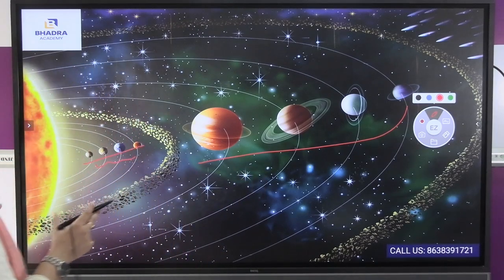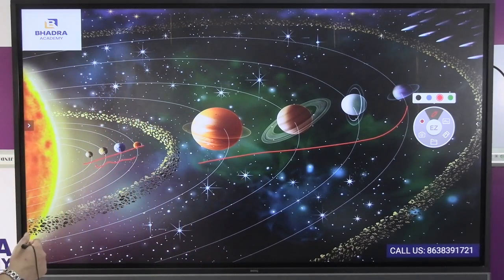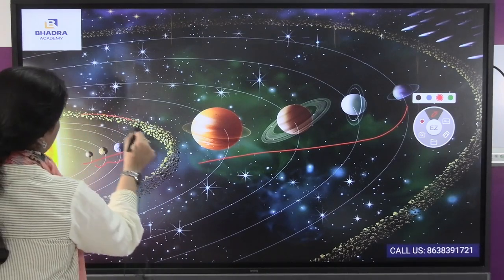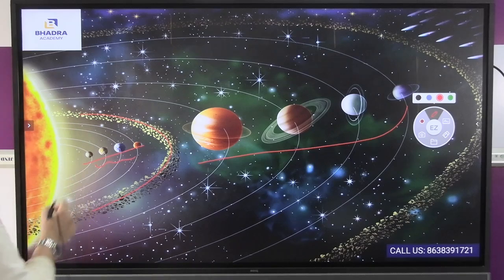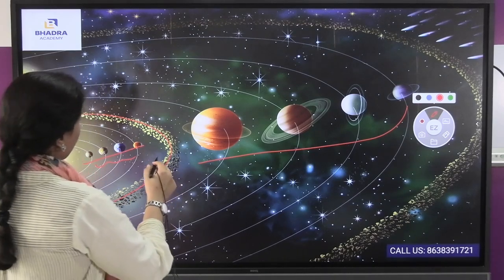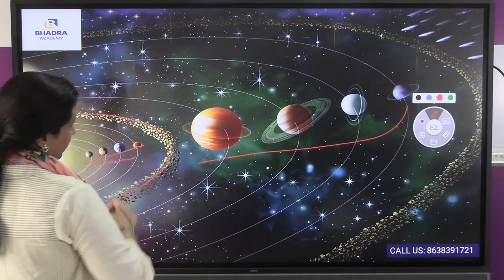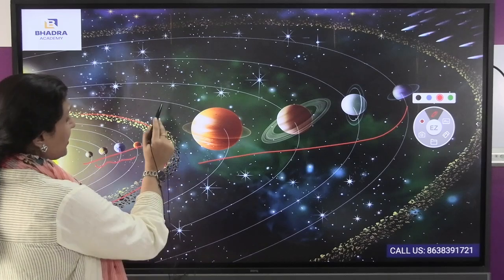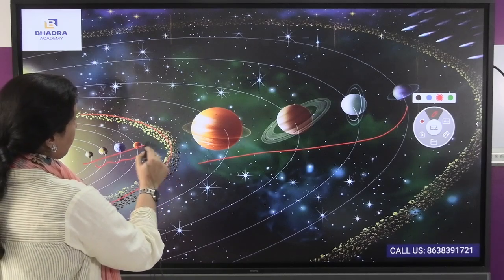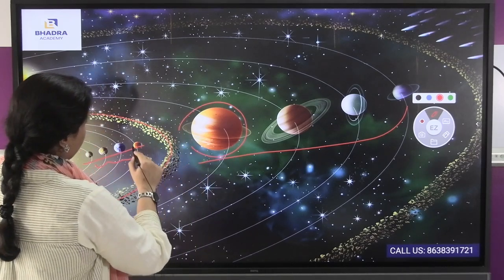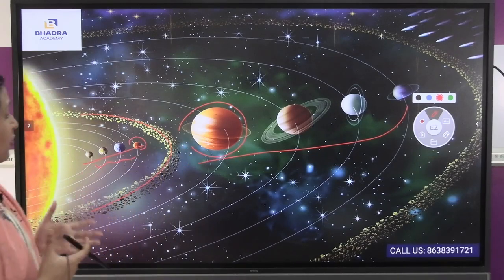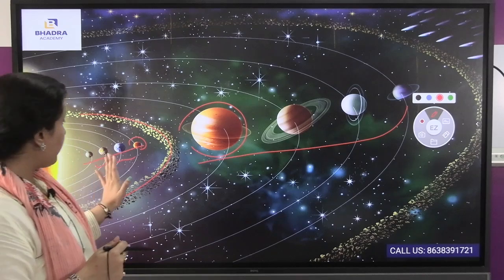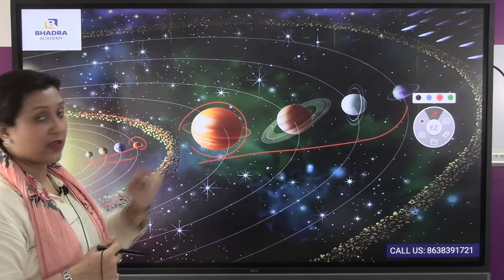And this is the asteroid belt, and the asteroid belt is present between Jupiter and Mars. I hope you have seen the asteroid belt here, and the terrestrial planets and the Jovian planets.